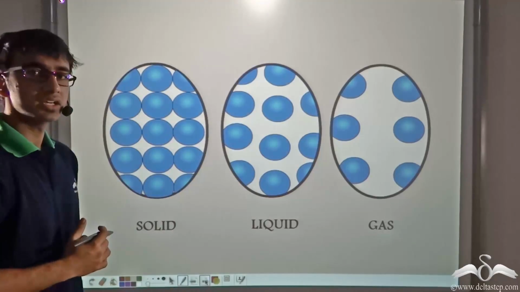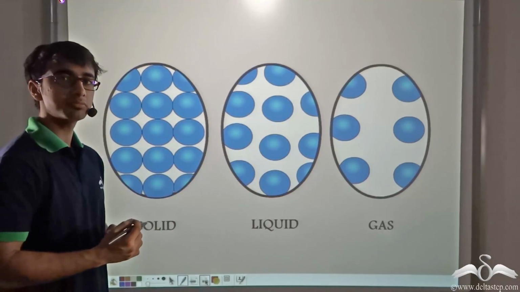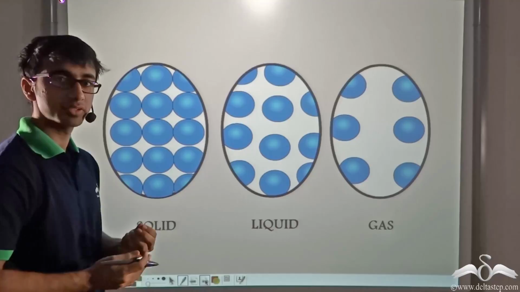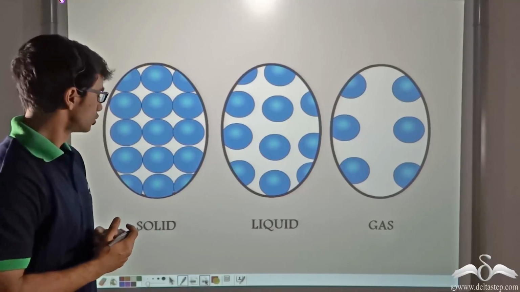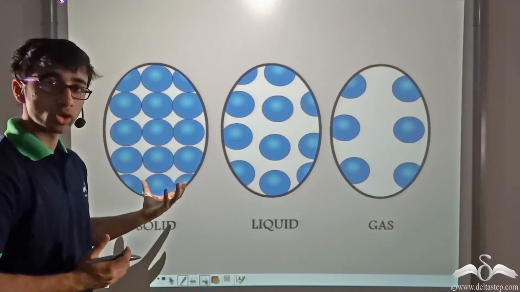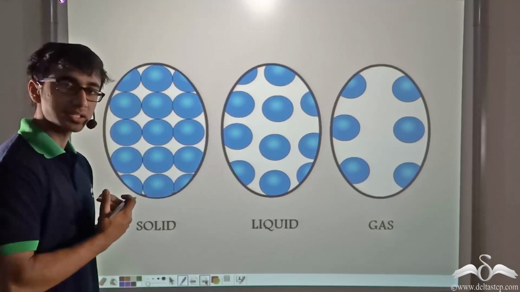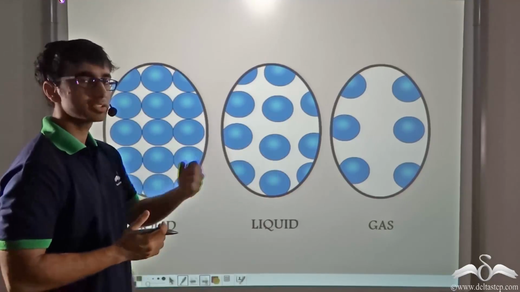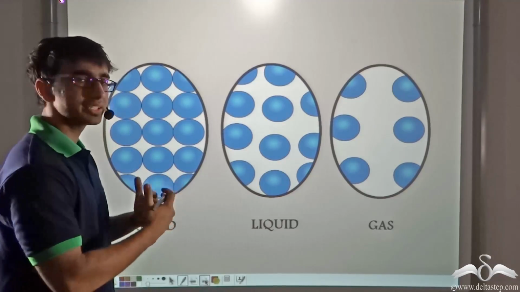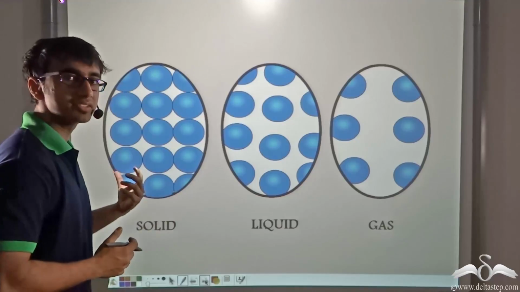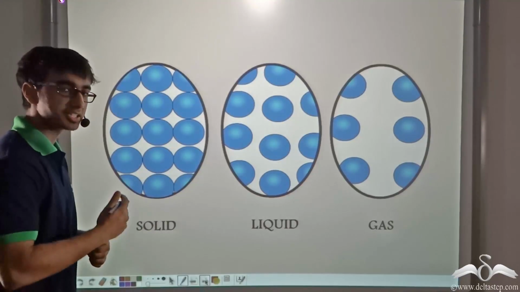So we had learned that sound is nothing but the traveling of disturbances due to molecular vibration of the medium. So in solids, there are more molecules and they are very closely packed. And in gases, the molecules are loosely packed. So what do you think happens when sound travels through these media? Let us find out.